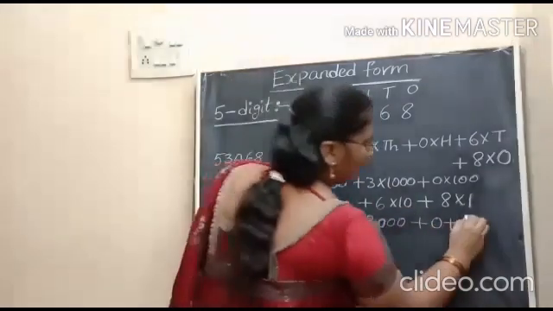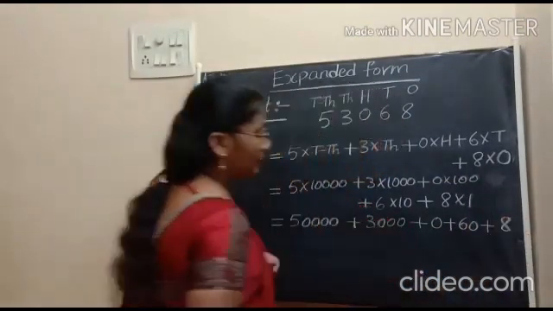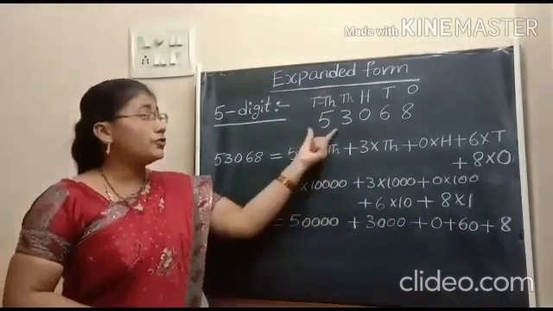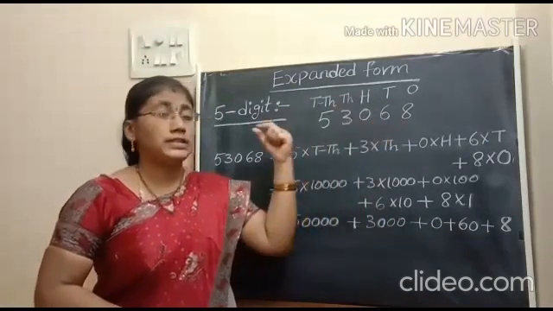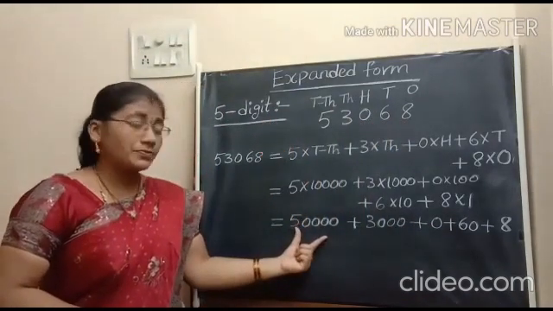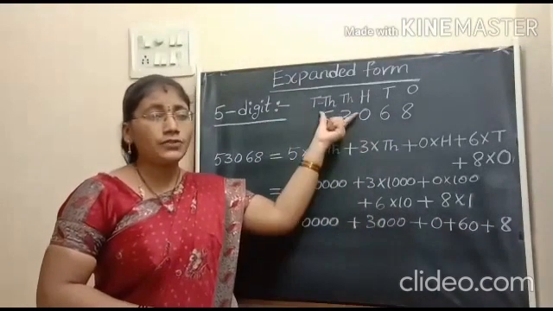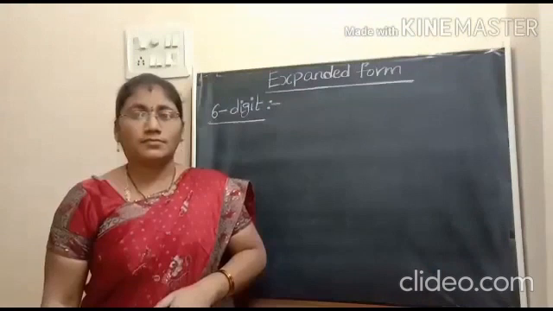6 into 10, 60. 8 into 1, 8. These are all place values of these digits. This is the form. Here we are taking the sum of the place values of these digits. So this is called expanded form.